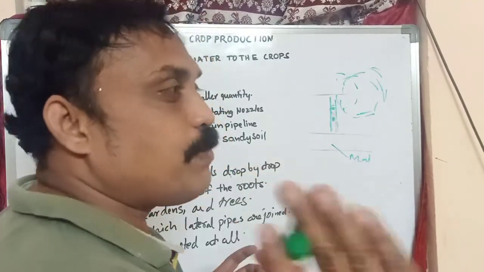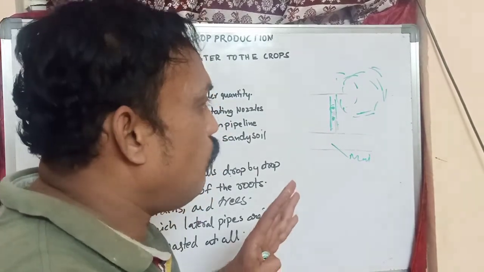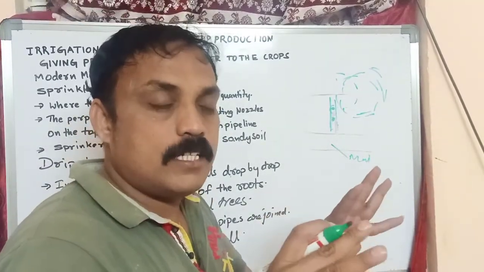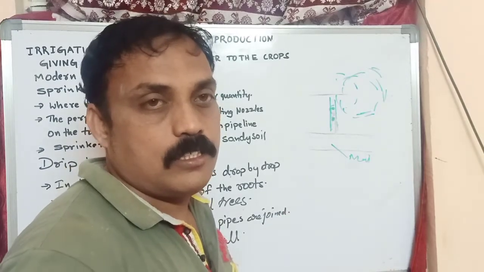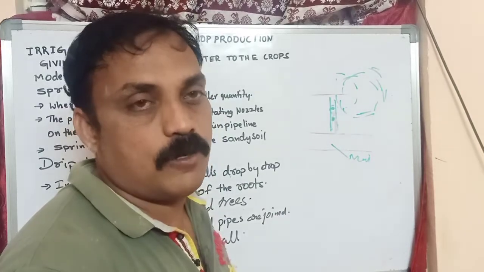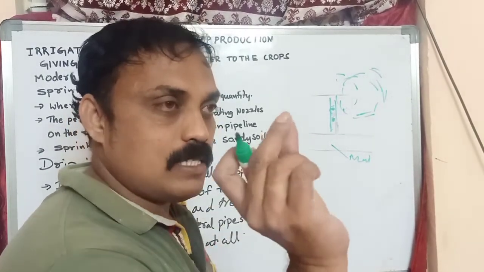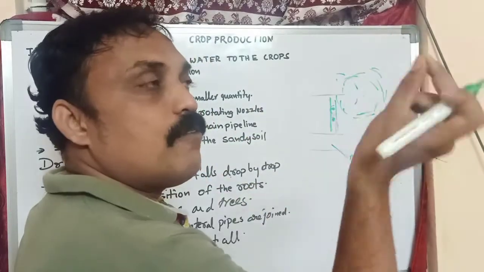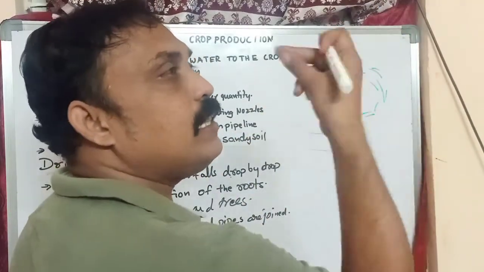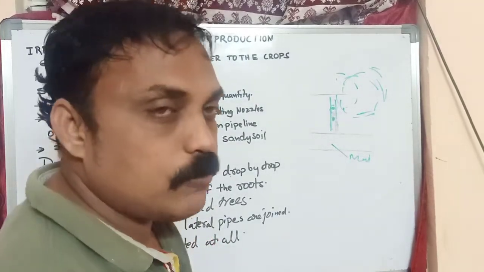It sprinkles the water like rain, so that whatever crop is there looks very fresh. It prevents the waste of water. When the nozzles are rotating, they sprinkle the water throughout the crop. This is one modern method.